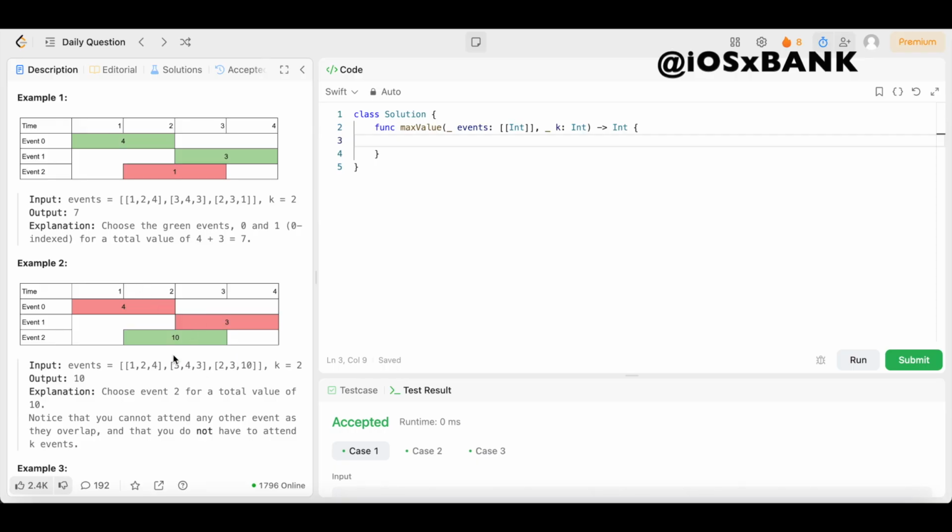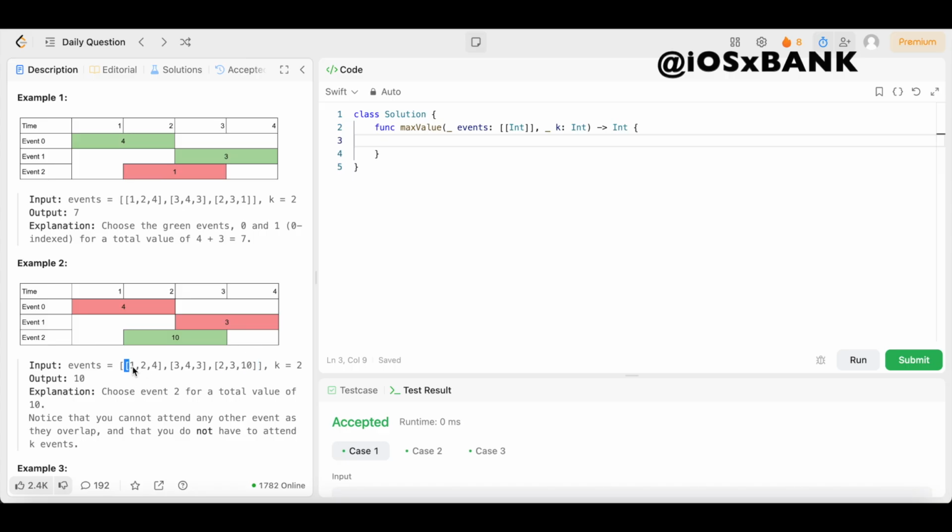Boom. Similarly, this event starts on day 3, and this event ends on day 3, right? So that's another overlap right here. So we can't go to either one of these events if we want to go to this event. If we want to go to this event, that means we can't go to these 2 events because of the overlap, right? As you can see here. Now, that's not the end of it though, because we could choose to go to these 2 events if we wanted to, and we just wouldn't go to this one.